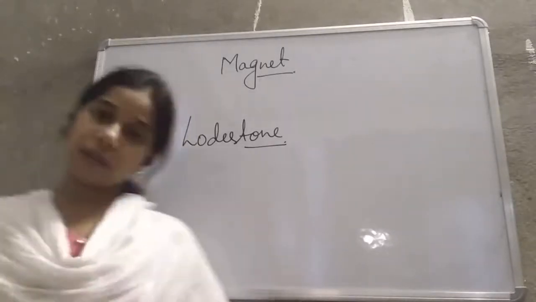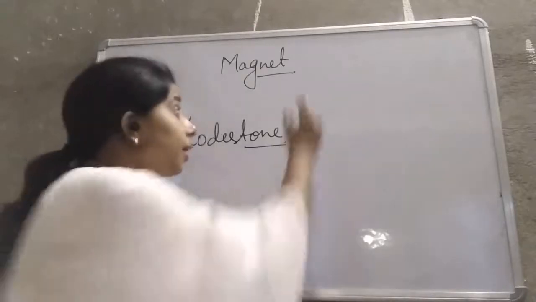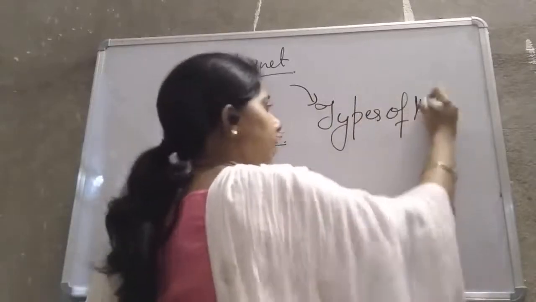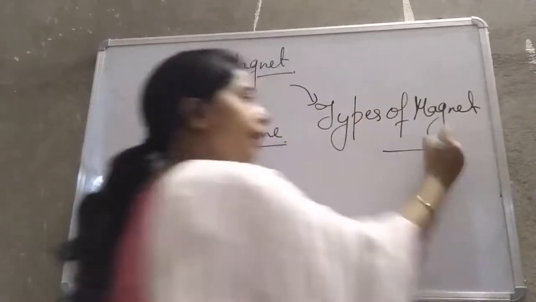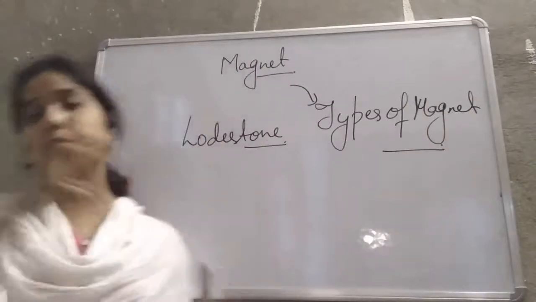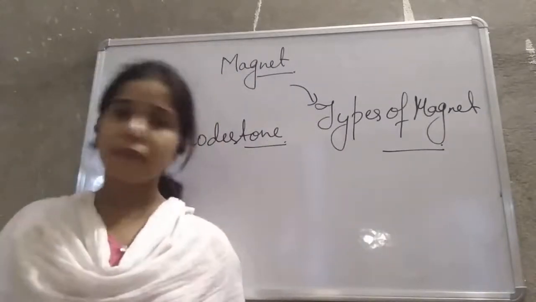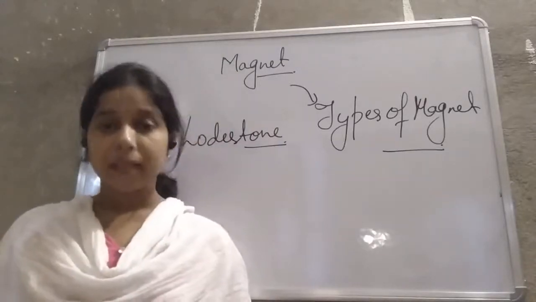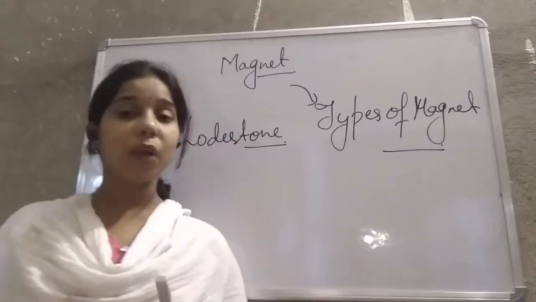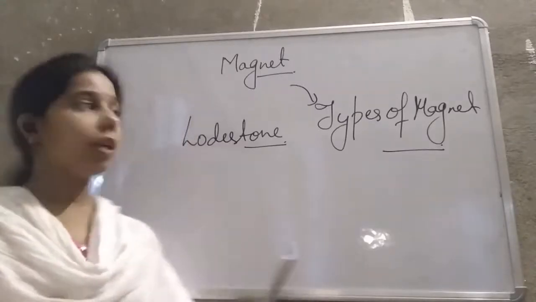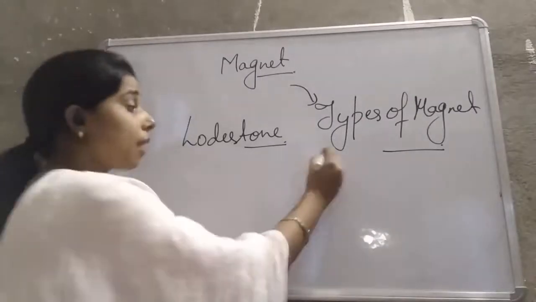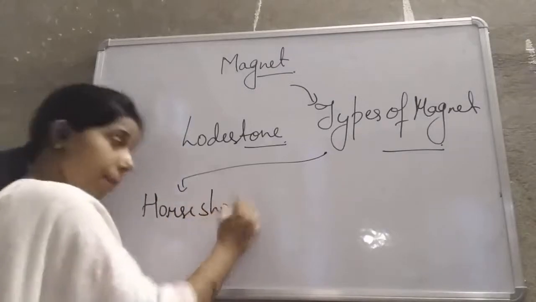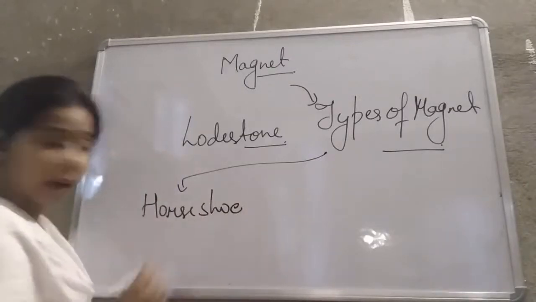Now, when we talk about magnets, we also discussed the types of magnets, students. We know that a magnet has the property of attracting things towards itself. But there are a lot of magnets in our surroundings, and they can be of different sizes and different shapes, and according to that we divided them into different types. We studied that among the types of magnets there is the horseshoe magnet, which has a horseshoe shape, that's why the name is horseshoe magnet.